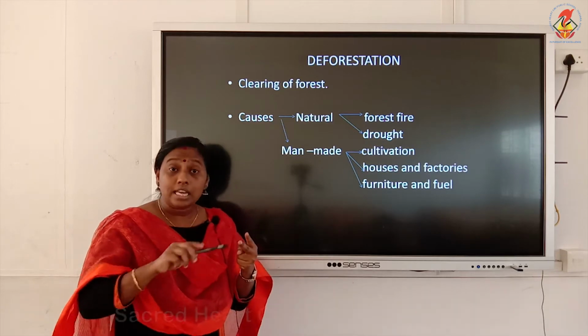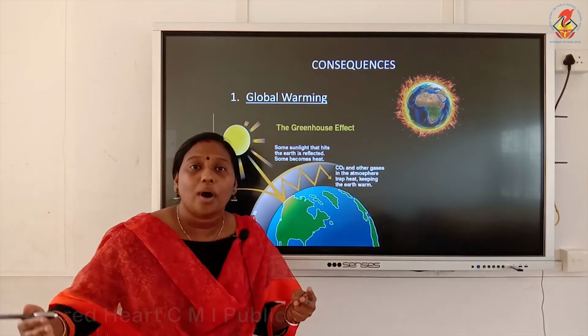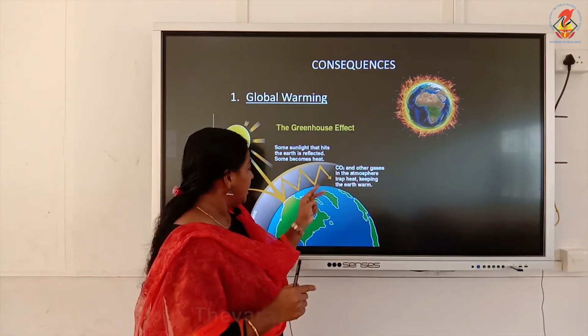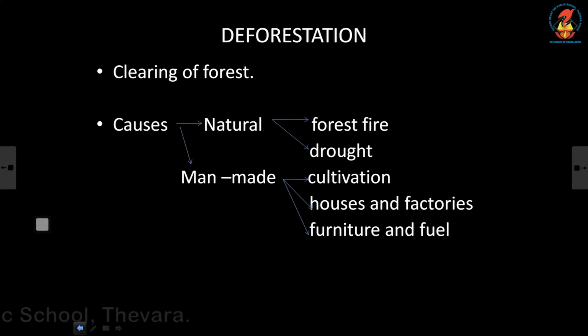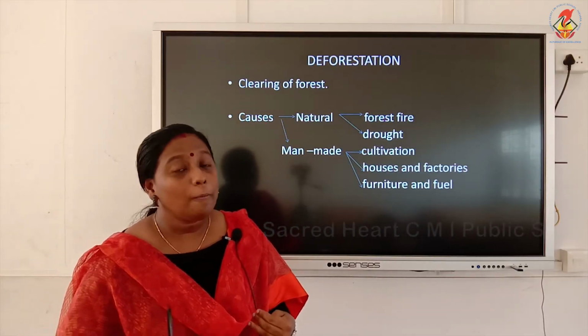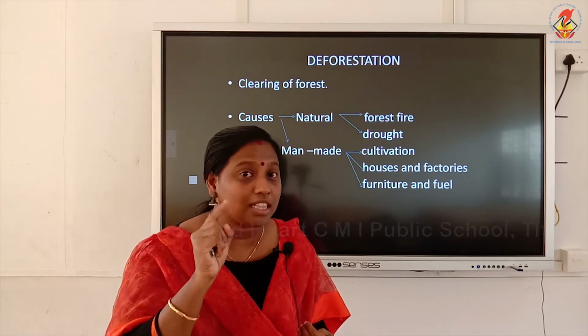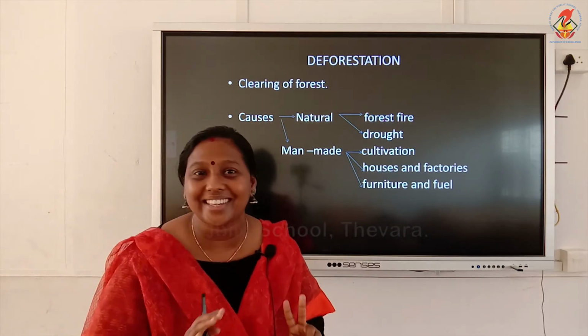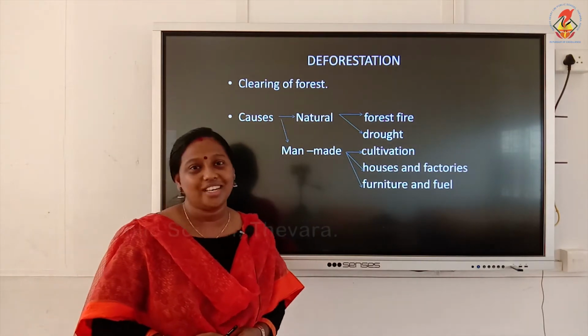Clear? Then, the increasing population, when the number of people are increasing, they require more space to live. They require more place to work. So, for that purpose, that is for building houses and factories, we will be clearing our forest. The third point is for getting more furniture, for building more furniture, for getting wood as a fuel. Okay, for all these purposes also we will be clearing our forest. So, there are two major causes of deforestation. What are the two main causes? Number one, natural cause. The second one is man-made. Is this clear? So, with this, the causes of deforestation is over.